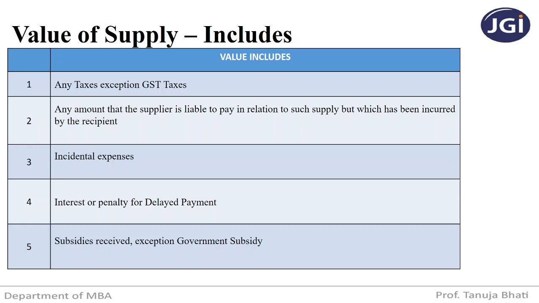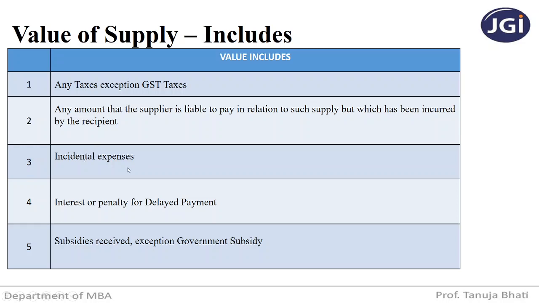But here the supplier is liable to pay the transporter the transportation charges, but tells the recipient to pay. Usually that charge is not included in the transaction value. So section 15 says that any expenditure which the supplier is liable to pay but has been paid by the recipient, such expenditure also should be included in the transaction value.